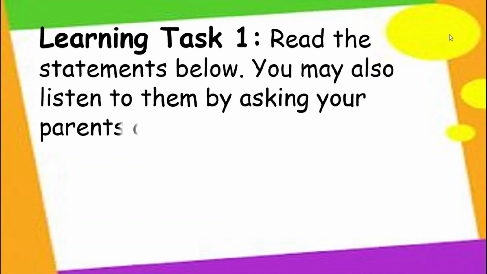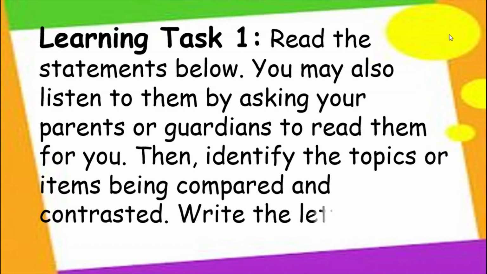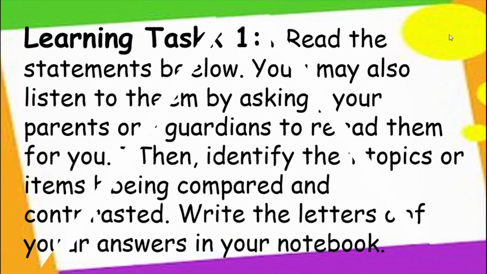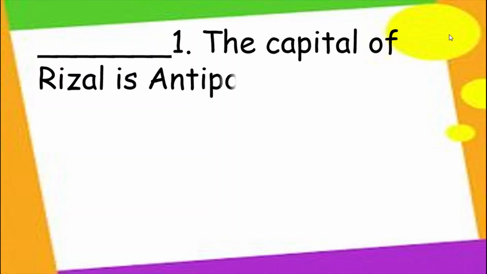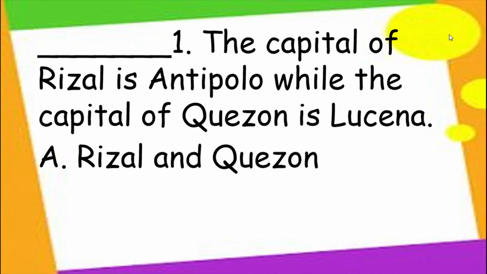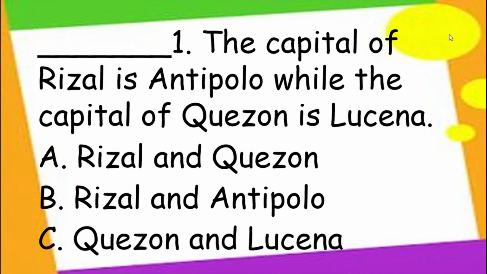Read the statements below. You may also listen to them by asking your parents or guardians to read them for you. Then, identify the topics or items being compared and contrasted. Write the letters of your answers in your notebook. Number 1. The capital of Rizal is Antipolo, while the capital of Quezon is Lucena. Is it A. Rizal and Quezon, B. Rizal and Antipolo, or C. Quezon and Lucena? The answer is Rizal and Quezon.